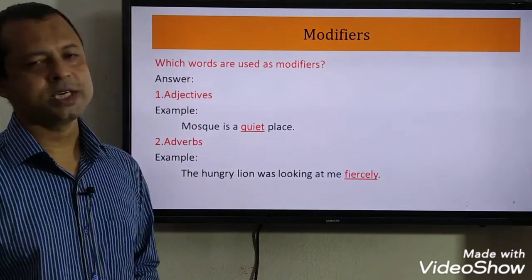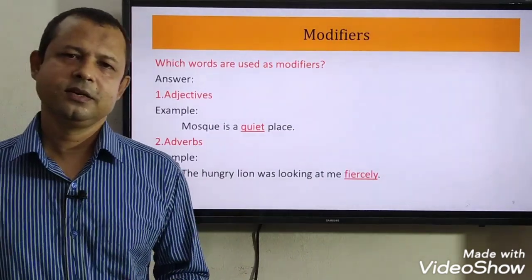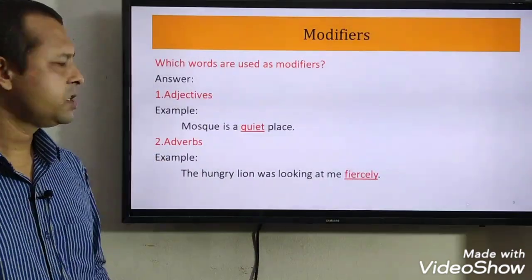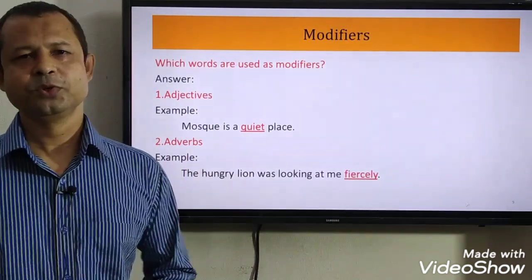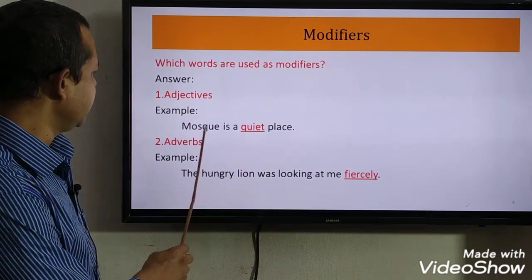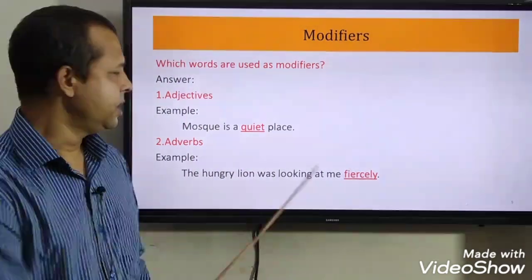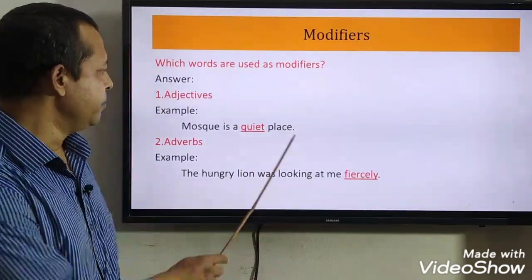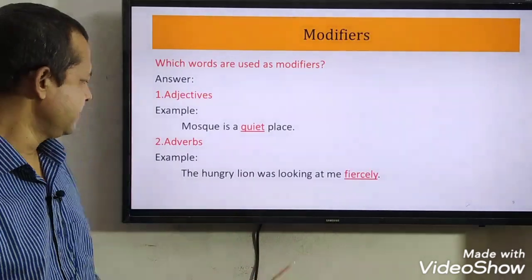Which words are used as modifiers? Here we shall learn which words are used as modifiers. In English, only adjectives and adverbs are used as modifiers. Example: Mass is a quiet place. Quiet is an adjective and place is a noun. Before the noun, we have used the adjective quiet.